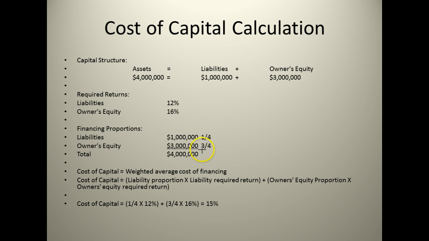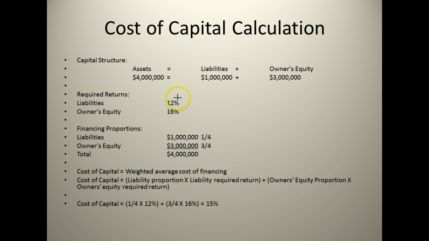So we're going to use these percentages along with the required return. So right now we're borrowing money at 12%, and our shareholders require a return of 16%. So to get the cost of capital, we're going to use the formula: the liability portion times the liability return, and then we're going to add the owner's equity portion times the owner's equity required return. So when we do that, the cost of capital is going to be 1/4 of 12% and 3/4 of 16%.